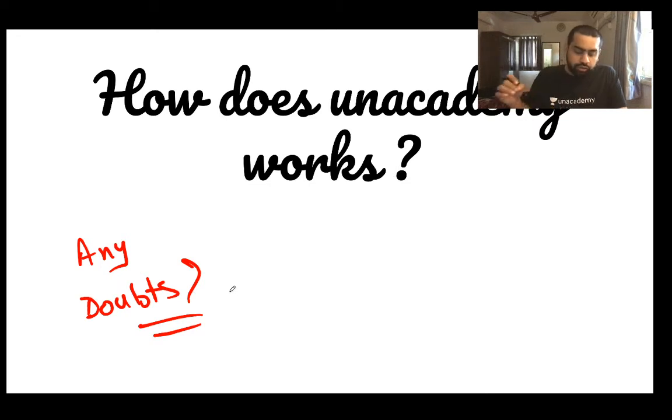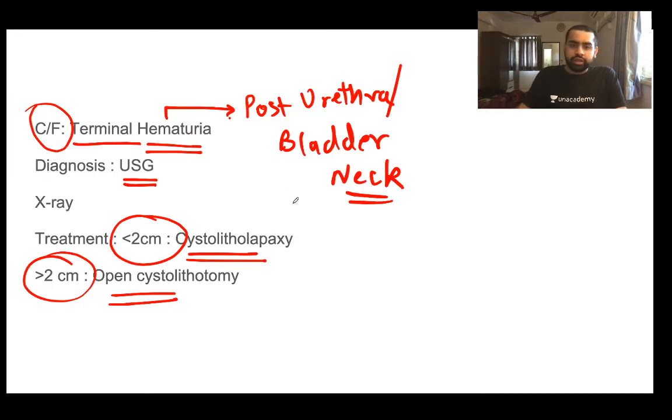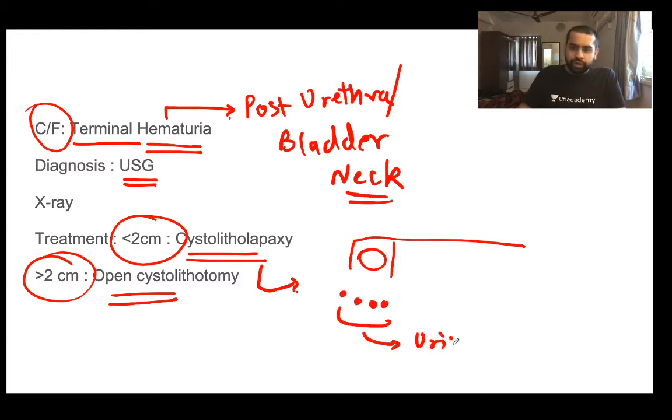Before doing this, I just addressed a question of Prithvi. Prithvi is asking, what is cystolitholapexy? So please understand, cystolitholapexy is a cystoscopic treatment. What exactly do you do here? You take a cystoscope and enter inside the urinary bladder, and if you have a stone inside, with the help of an instrument you catch hold of the stone and crush it. The big stone is broken down into small stones, which can be washed out in the urine. So without operating on the patient, you can get rid of a urinary bladder stone, but this can be done only if the size of the stone is less than 2 centimeters. So this is what you understand by cystolitholapexy. I hope you got your answer, Prithvi.